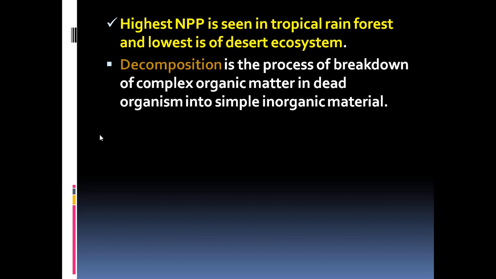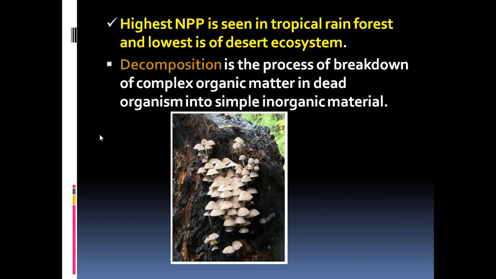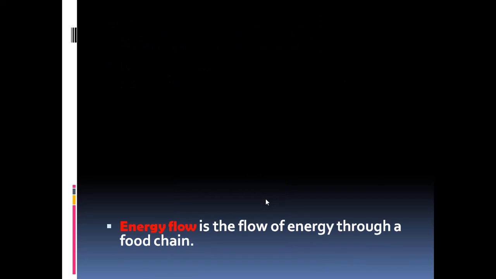So decomposers are mainly the bacteria and the fungi. Decomposition is the process of breakdown of complex organic matter in dead organisms into simple inorganic material. As you see here, a large number of fungi are decomposing the dead part of the wooden log there, the organic matter. So that is how the dead material will be decomposed by the fungi and bacteria.